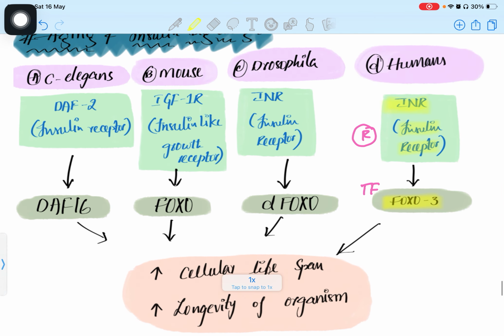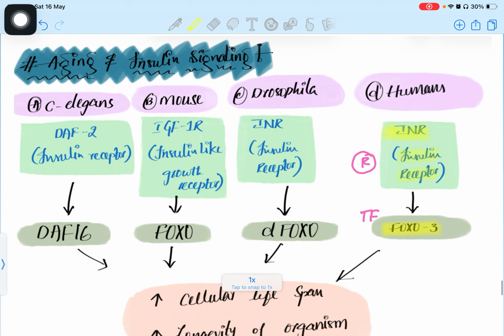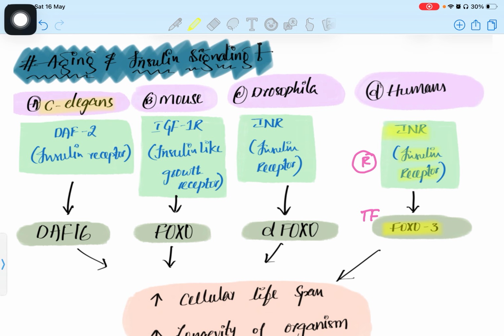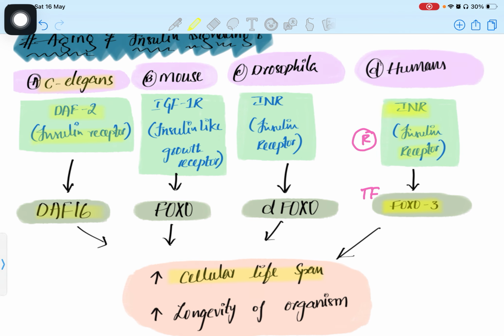We can see some other organisms, like C. elegans, where the DAF2 insulin receptor is present on the plasma membrane. When it is inactive, DAF16 becomes active. It is able to increase cellular lifespan, and it is also responsible for the longevity of the organism.